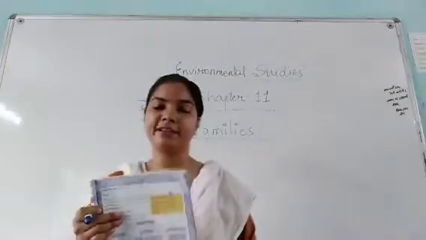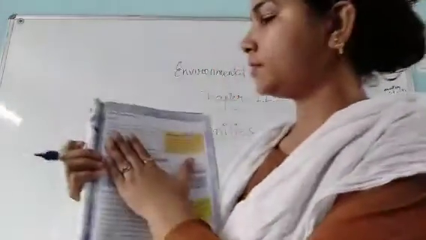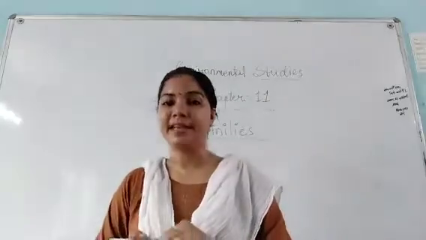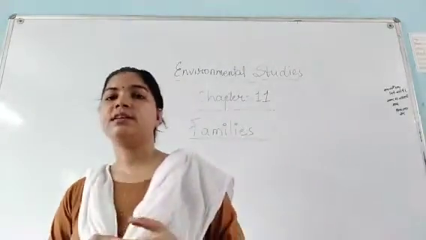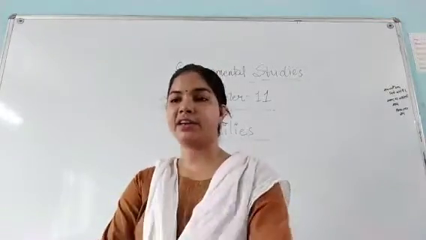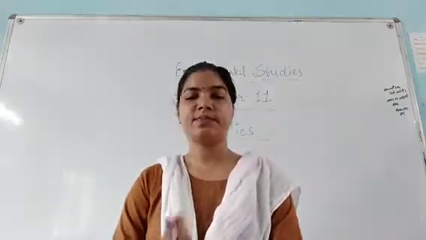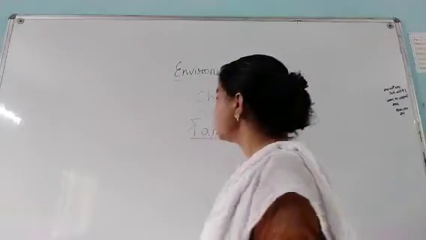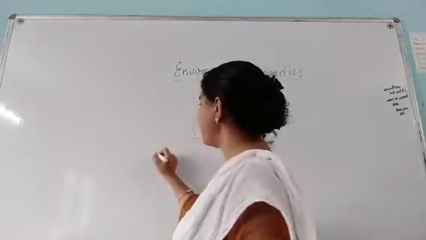What is a family? See, in a family we have our parents, siblings and grandparents. Some families have uncle, aunt and their cousin brothers and sisters. So this is called a family. So what is a family? Where our parents